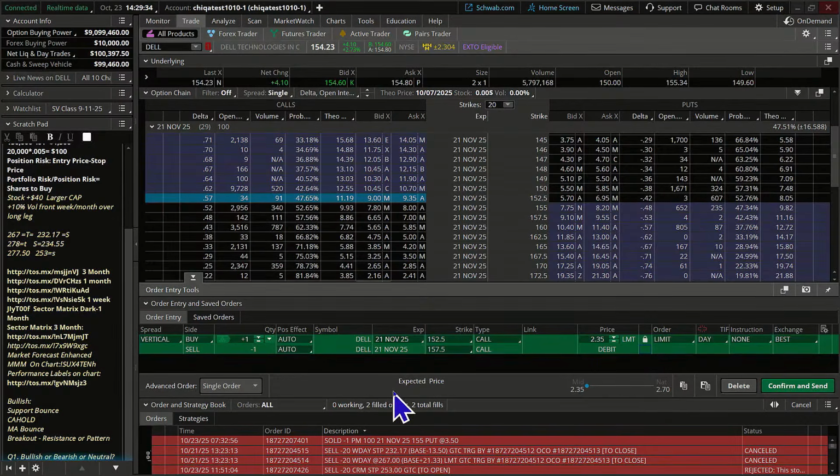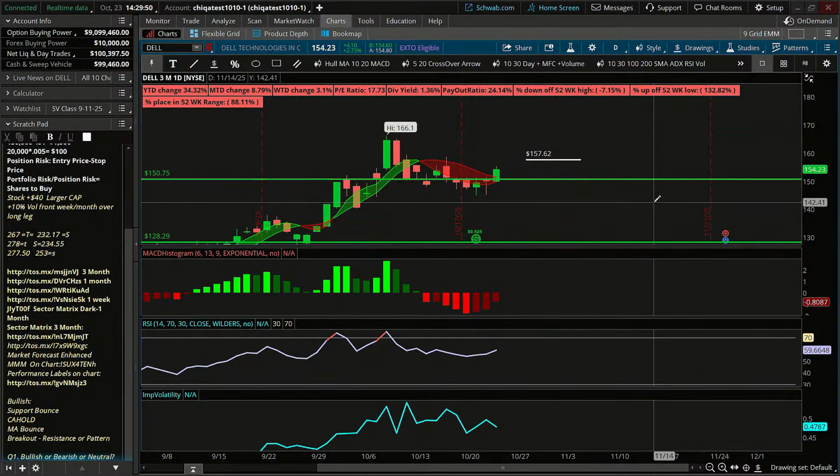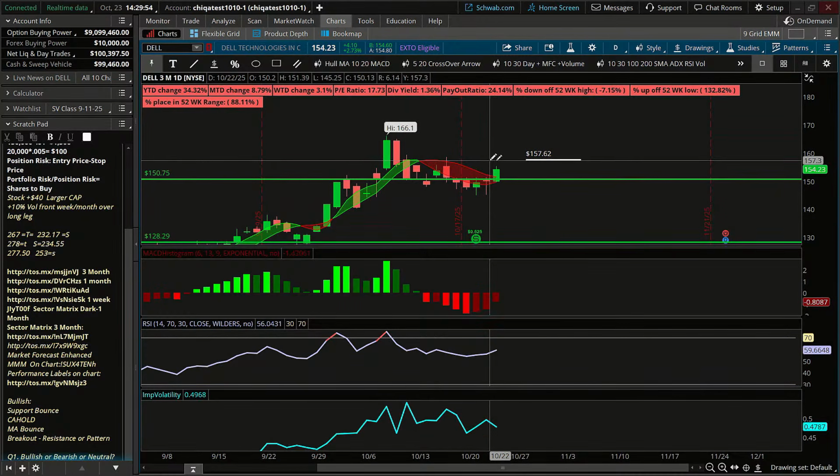How big of a request is that on the stock? Well, let's go out to 157.50. I'm going to put my mouse there, and I'm going to make a mark in here. 157.50. Oh, okay, that's pretty close, 157.62. We need the stock to move that much. Does that look like a big request for this stock? Probably not.